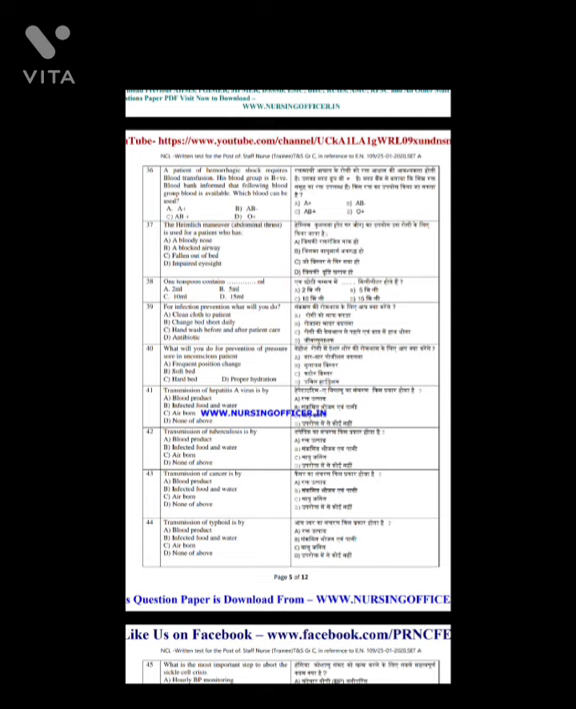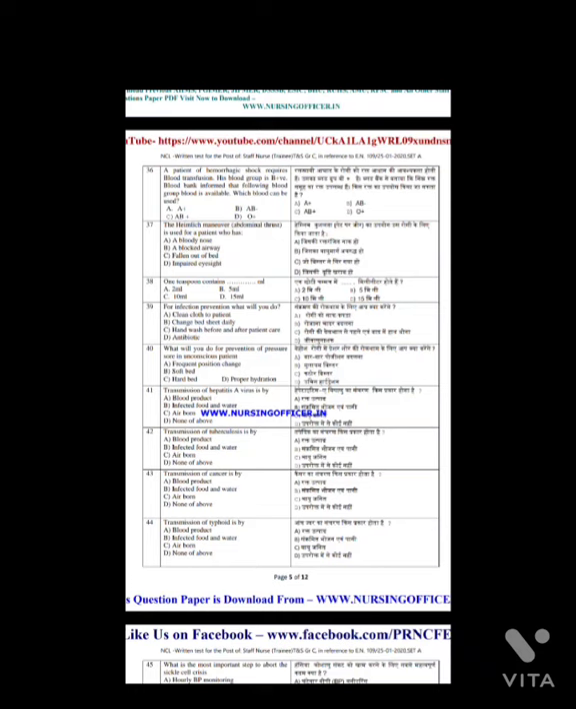For infection prevention, what will you do? And the answer is option C, hand wash before and after patient care. Question number 40. What will you do for the prevention of pressure sore in an unconscious patient? And the answer is option A, soft bed.